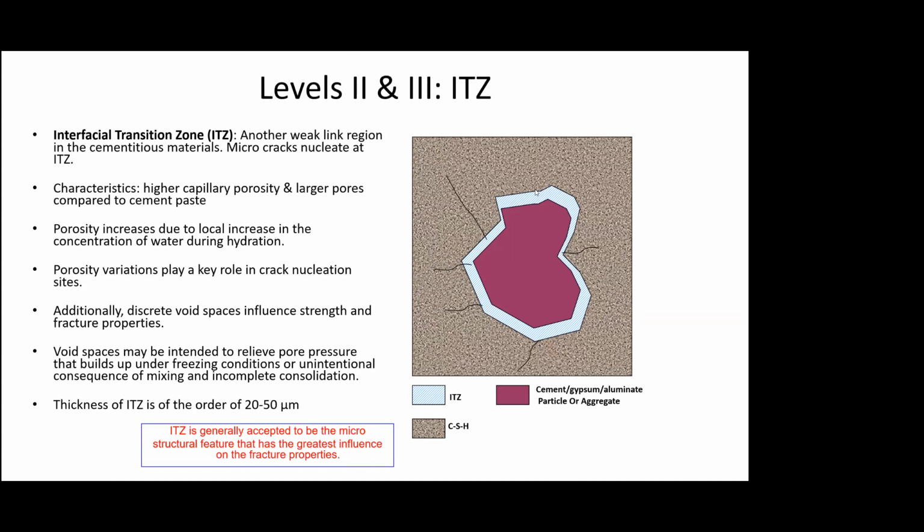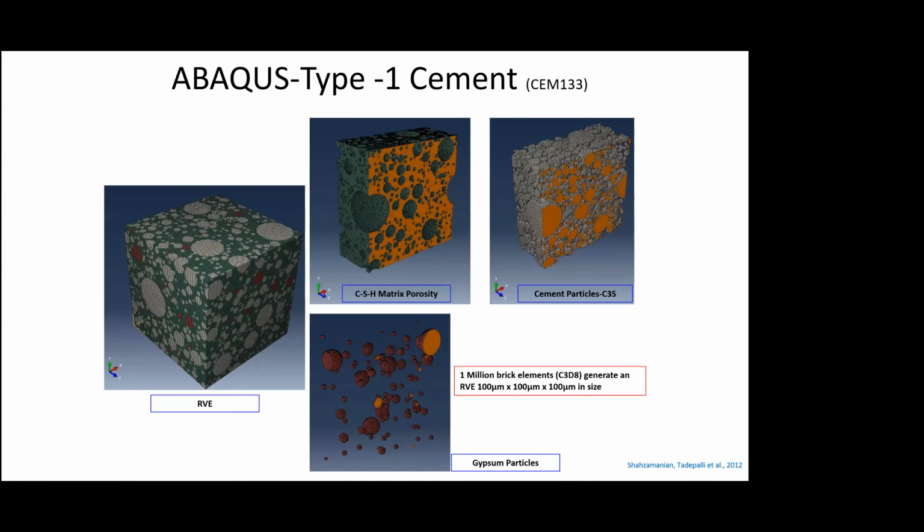So here are some of the studies we did way back in 2012, wherein we modeled at level 2. So what you see is a representative volume element. It's a cube which is 100 microns by 100 microns dimension. So we started off with just the cement particles. So this is only cement.